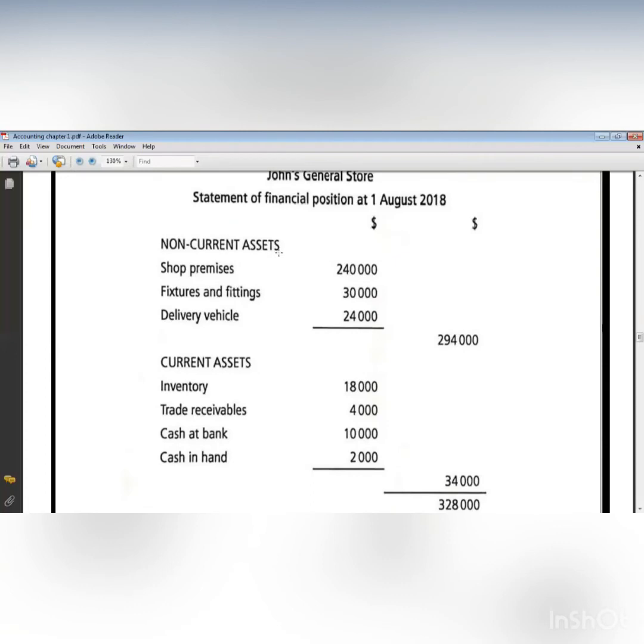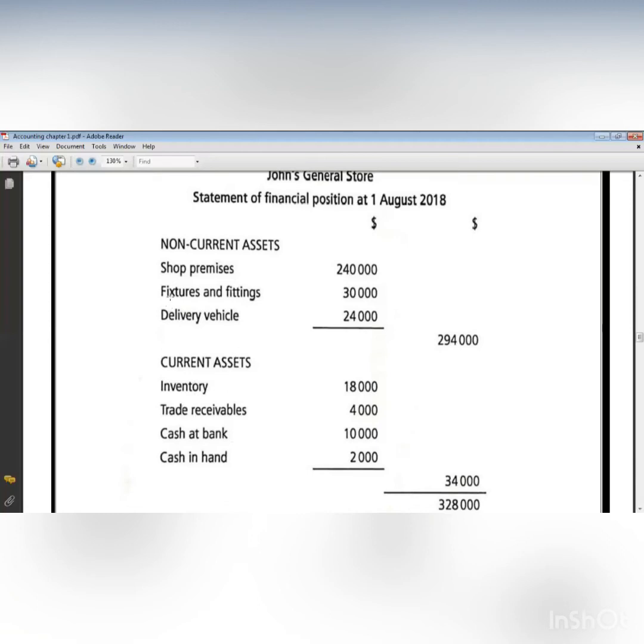We said after non-current assets, what are we going to write? I will write current assets. So what will I write in current assets? I will write inventory, 18. All these are from the example before, but I just classify them, okay? Trade receivable, cash at bank, cash in hand. It should be in the same order. Current assets, especially, in the same order. We will not change anything in it.